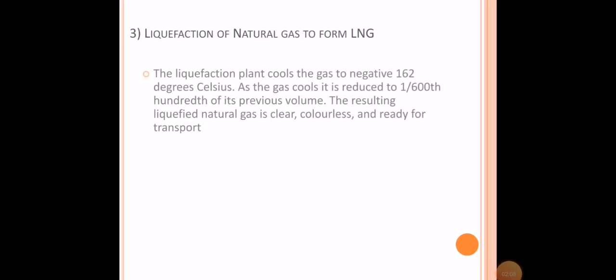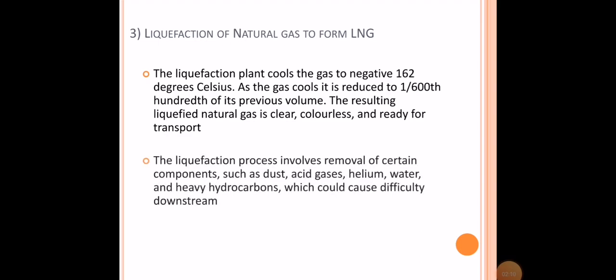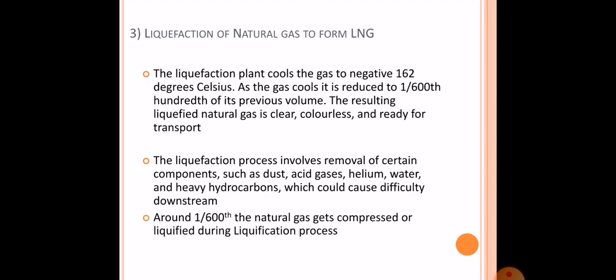Next, liquefaction of natural gas to form LNG. The liquefaction plant cools the gas to negative 162 degrees Celsius. As the gas cools, it is reduced to 1/600 of its previous volume. This results in the formation of a clear, colorless, ready-to-transport liquid. The liquefaction process involves removal of certain components such as dust, acidic gases, helium, water, and heavy hydrocarbons, which can cause difficulty in transportation.